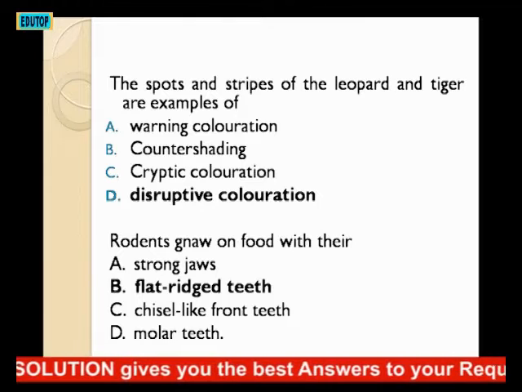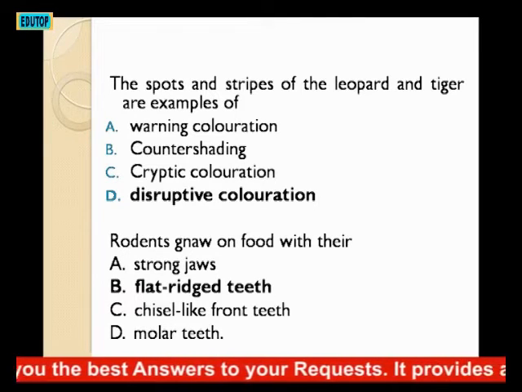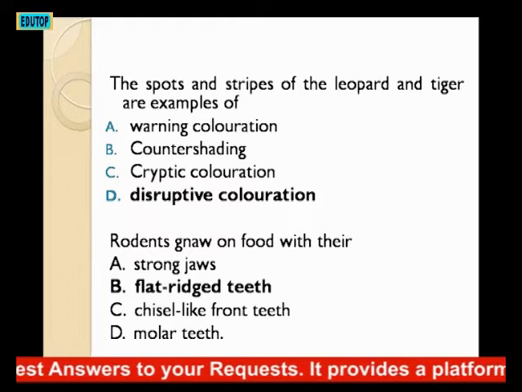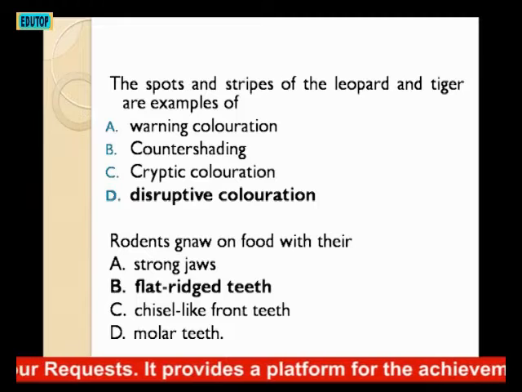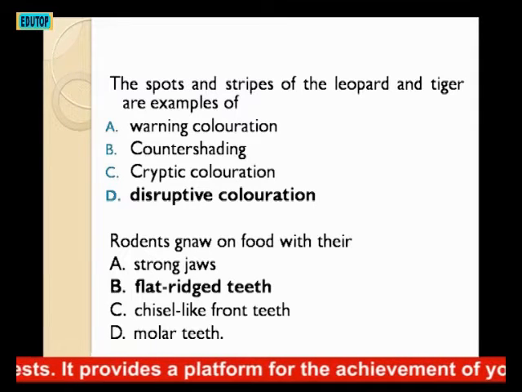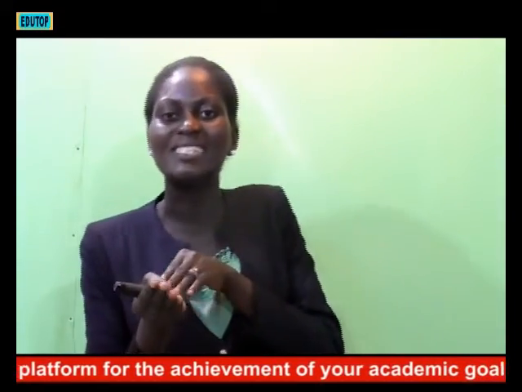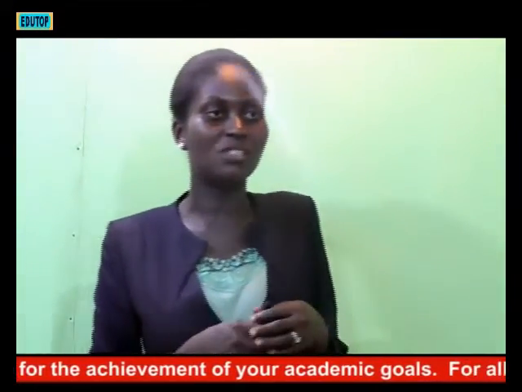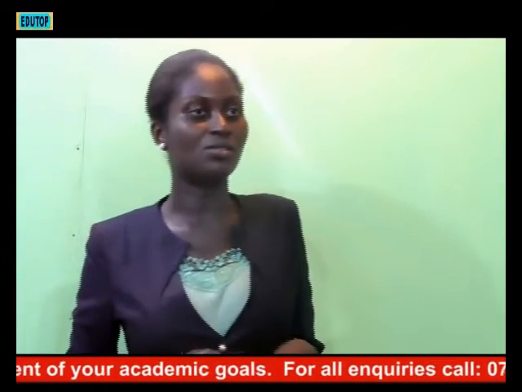The next question. Rodents gnaw on food with their A. Strong jaws. B. Flat ridged teeth. C. Chisel-like front teeth. D. Molar teeth. The answer is option C. Rodents gnaw on food with their chisel-like front teeth.